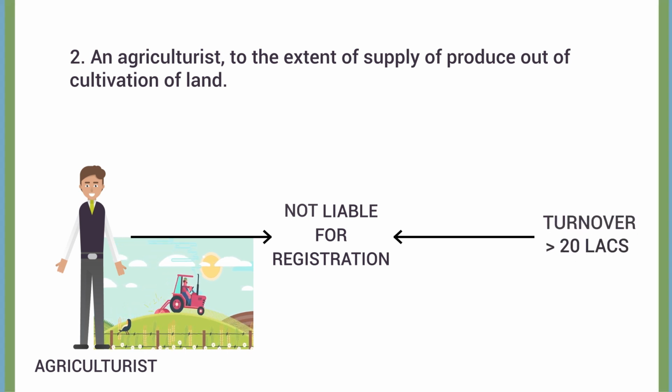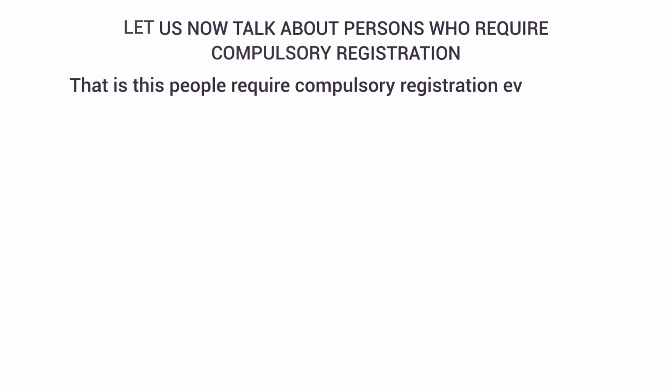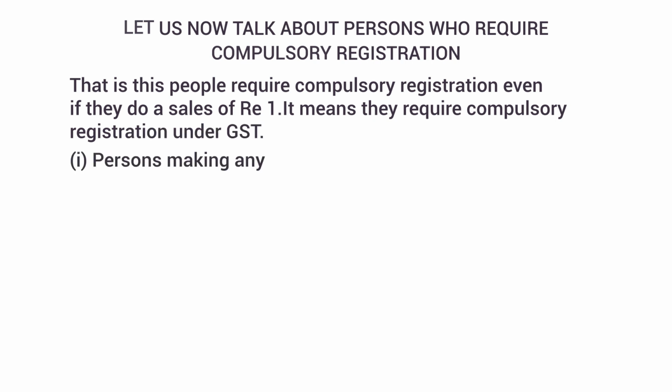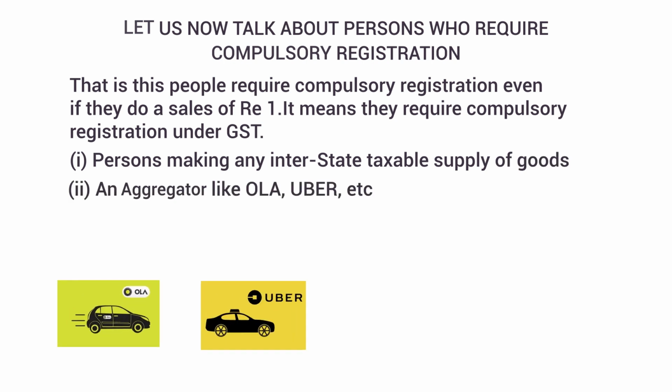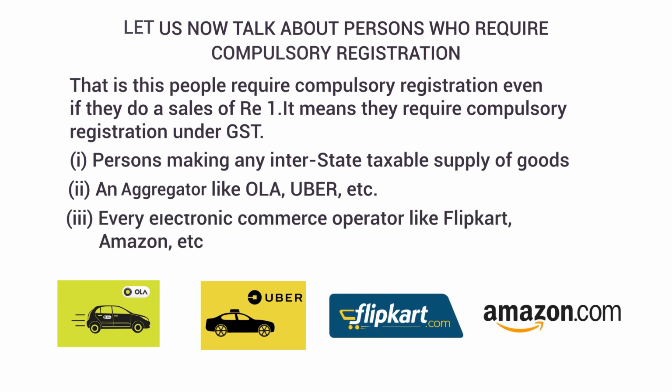Let us now talk about persons who require compulsory registration. These people require compulsory registration even if they do a sales of rupee 1. It means they require compulsory registration under GST. 1. Persons making any interstate taxable supply of goods. 2. An aggregator like Ola, Uber, etc. 3. Every electronic commerce operator like Flipkart, Amazon, etc.